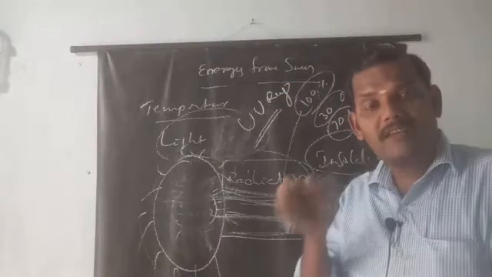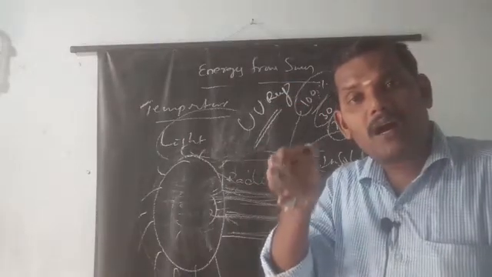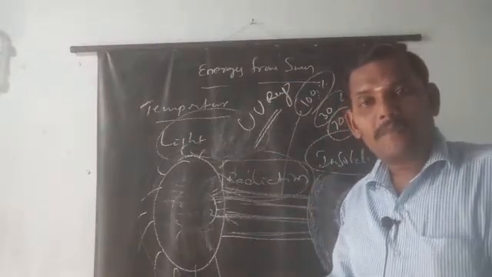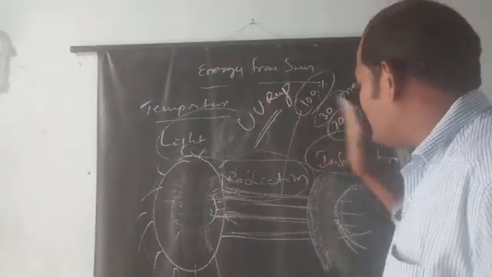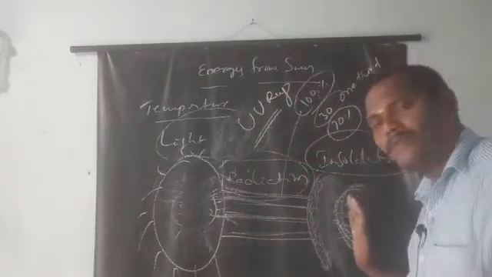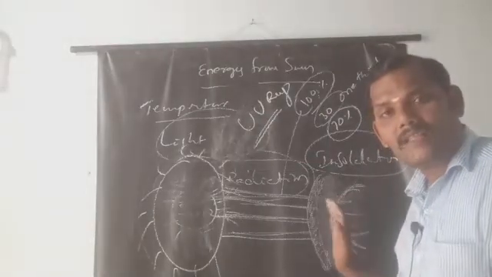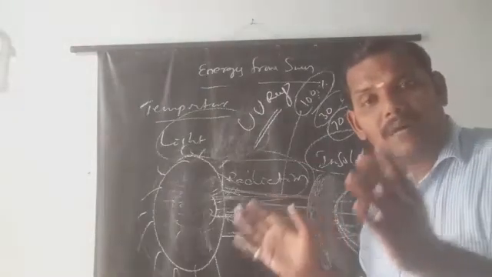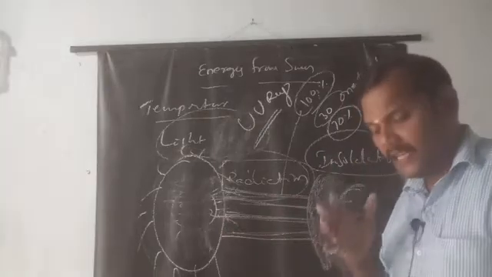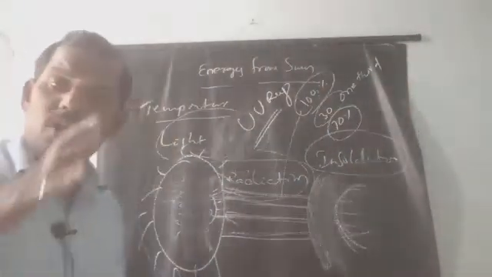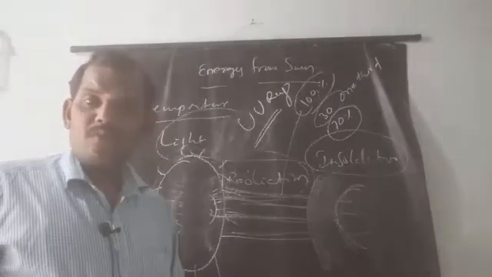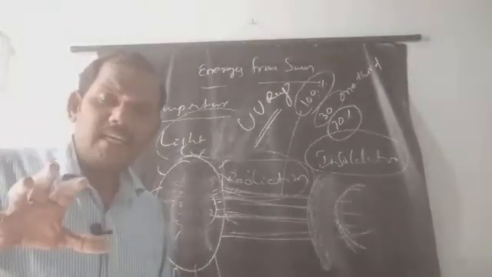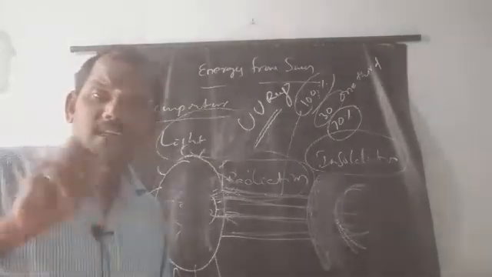This is very helpful to the earth. Why? Because if ultraviolet rays reached the earth's surface, the earth would be totally burnt. Those are very dangerous rays and can cause dangerous diseases also. So these rays do not reach the earth.